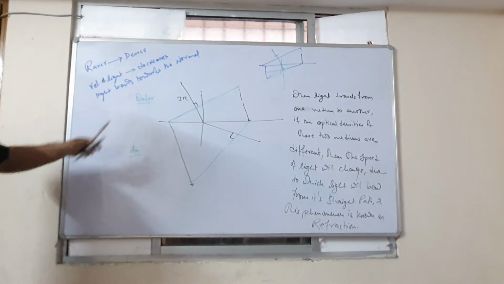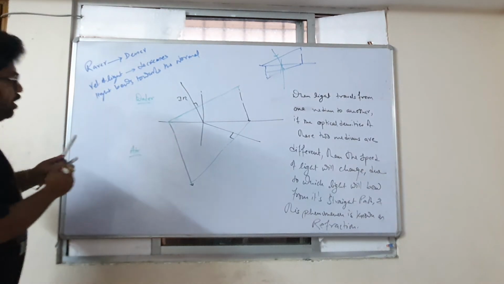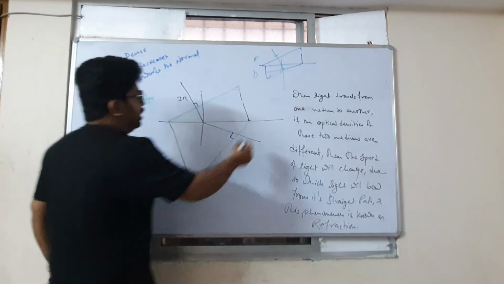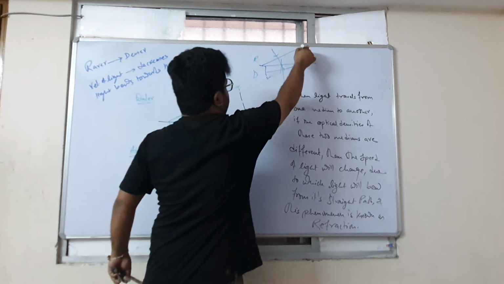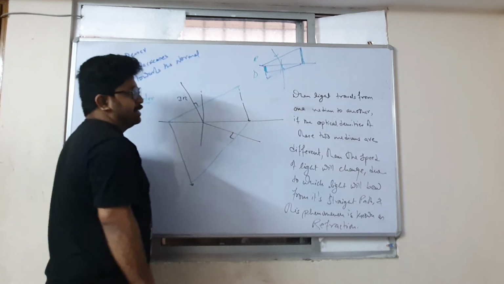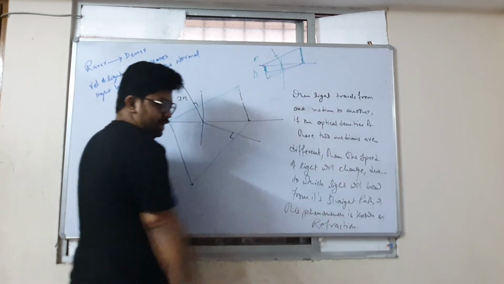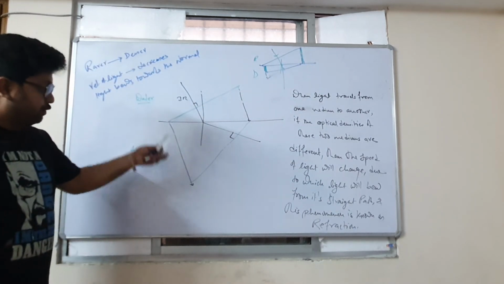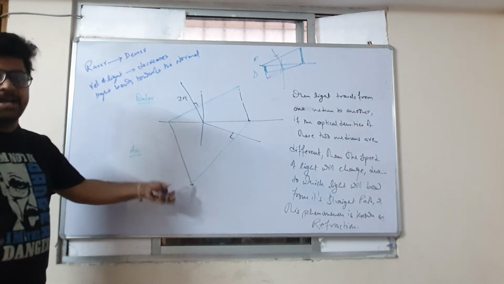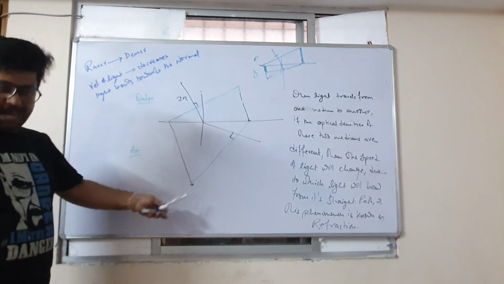When light travels from rarer medium to denser medium, the speed decreases. And this is the proof that speed is more here, it has traveled more here and less here. In the same time that it could travel, the speed is more here. This is the proof that it is faster here. It is traveling from denser medium to rarer medium, because here the speed has increased. Right or wrong?